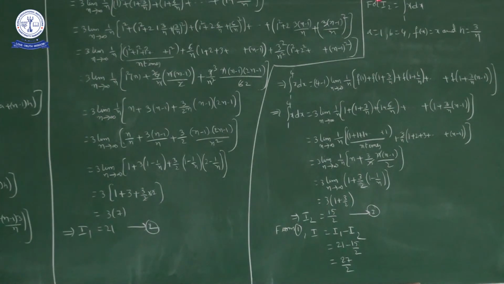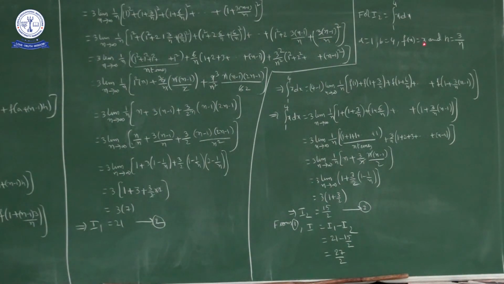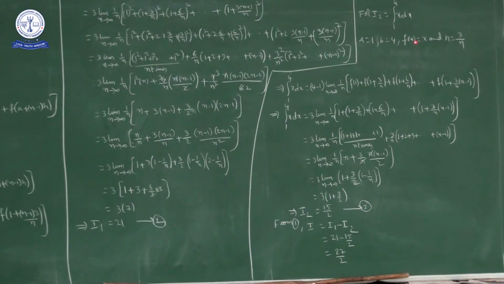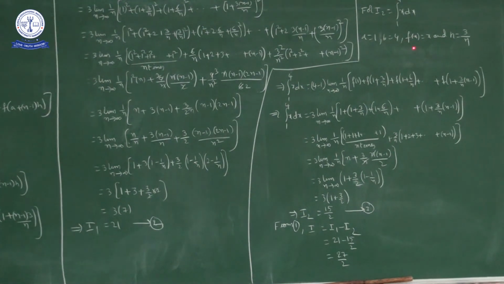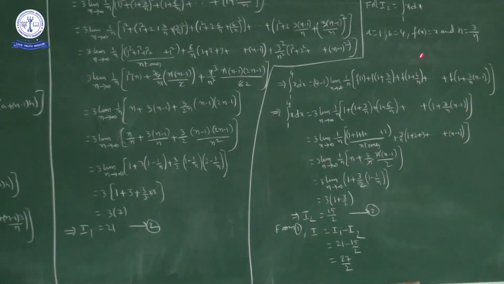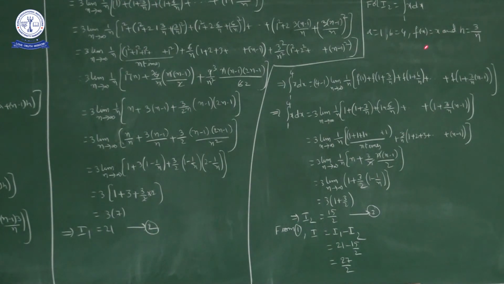Okay, so I2 is equal to the integral from 1 to 4 of x dx. In I1 and I2 the only difference is f of x. In I1, f of x is x squared, in I2, f of x is x. So by substituting, we get (4 minus 1) into limit n approaches infinity 1 by n into f of 1 plus f of (1 plus 3 by n) plus f of (1 plus 6 by n) and so on up to f of (1 plus 3 by n into (n minus 1)).